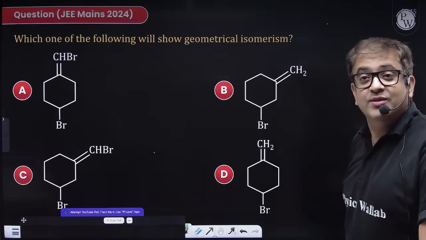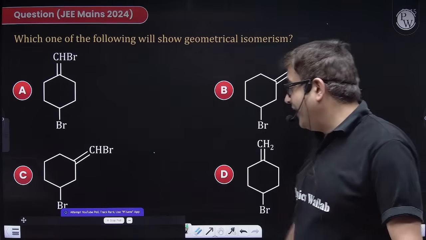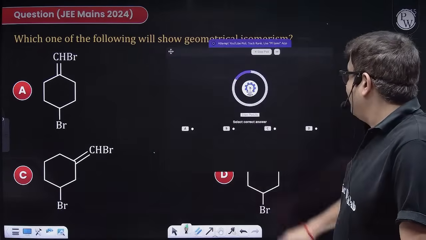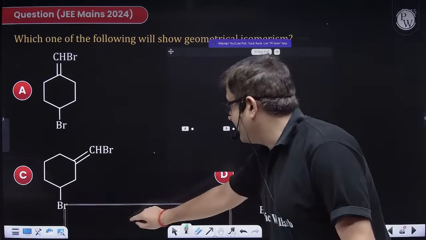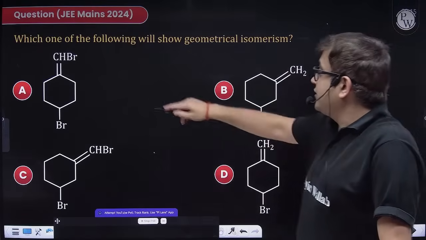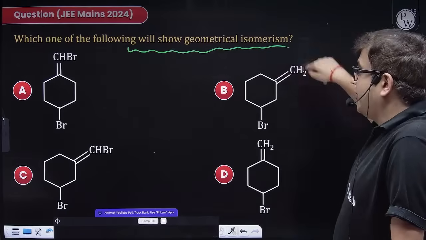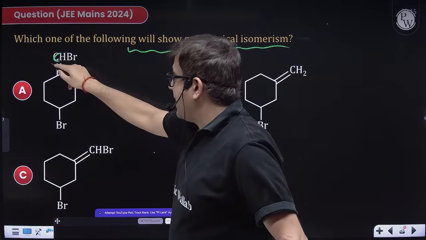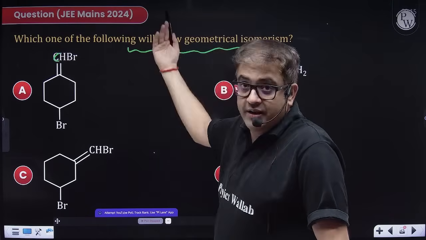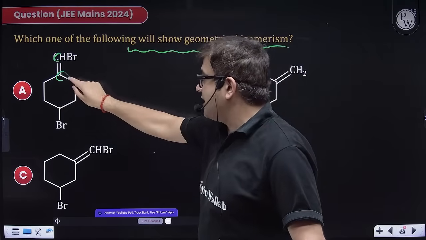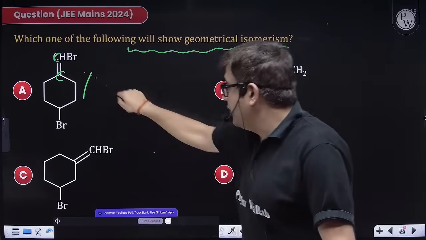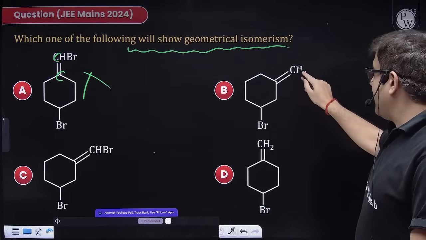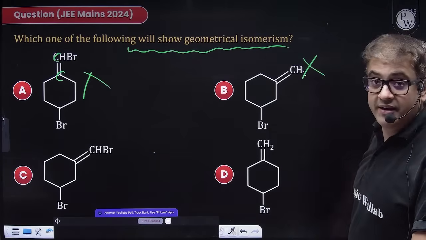Chalo. So I hope the poll has ended. And we have got, no, it has not. So by the time, let us attempt the question. Which one of the following will show geometrical isomerism? This can, no sir, this carbon is sp2 double bonded also, it is having differently substituted groups also, but this carbon is having same groups, so no. Sir, again this carbon is having the same groups, so no.